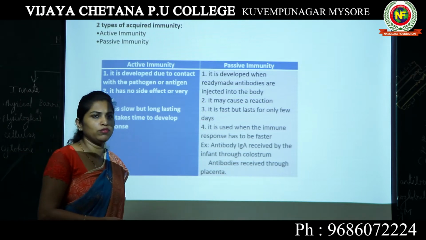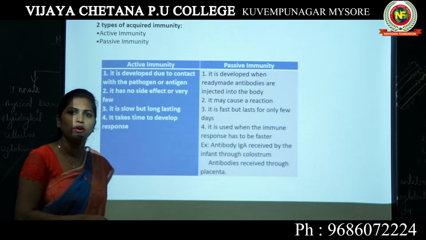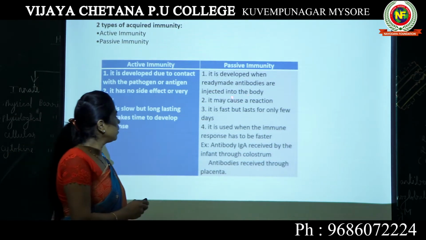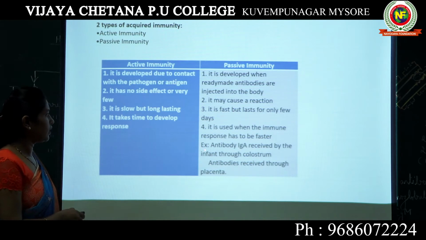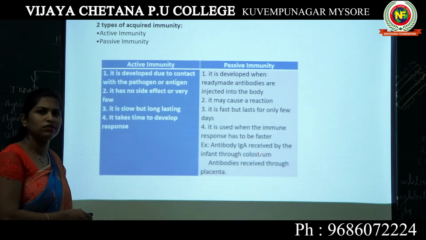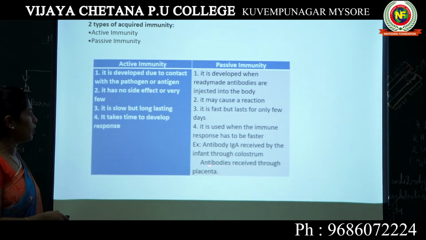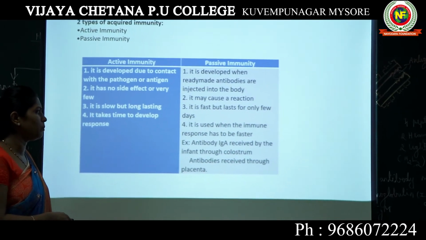I gave the example of chickenpox. Passive immunity is developed when ready-made antibodies are injected into the body. Now I was giving the example of antibody IgA. It is received by the infant through colostrum. Colostrum is the initial mother's milk. Also, antibody is received through the placenta.